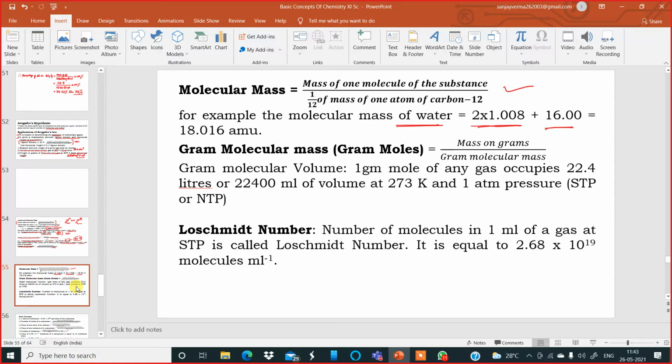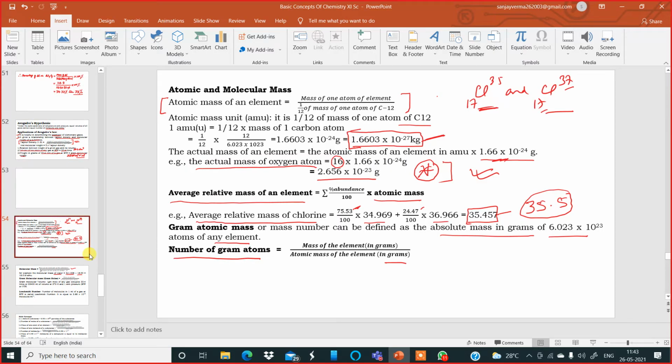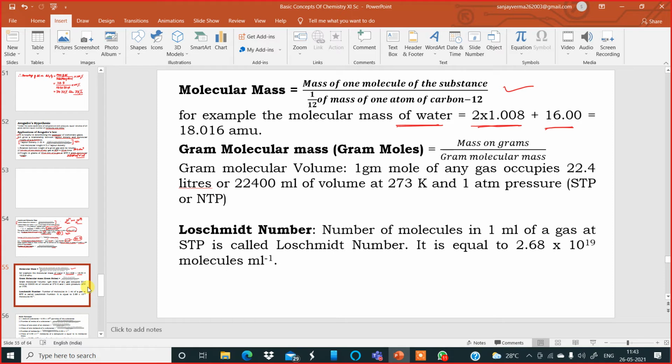And you already know the value of 1 AMU. I've already told you the value of 1 AMU in the previous slide. I hope you remember. 1 AMU is 1.6603 into 10 to the power of minus 24 grams. So if you multiply this, you'll get the answer in grams. Okay. Then gram molecular mass expressed in gram moles is the mass in grams divided by the gram molecular mass.